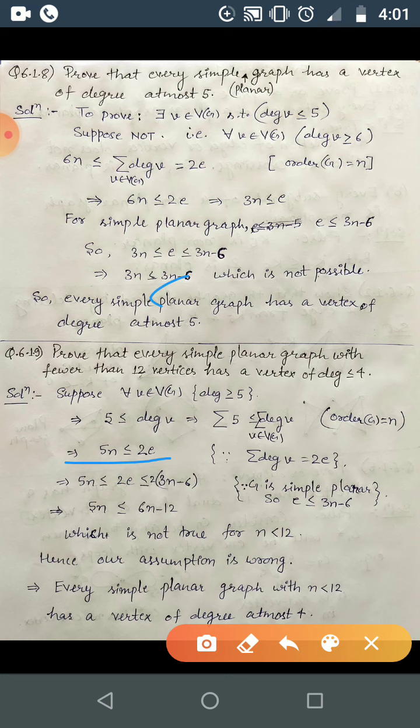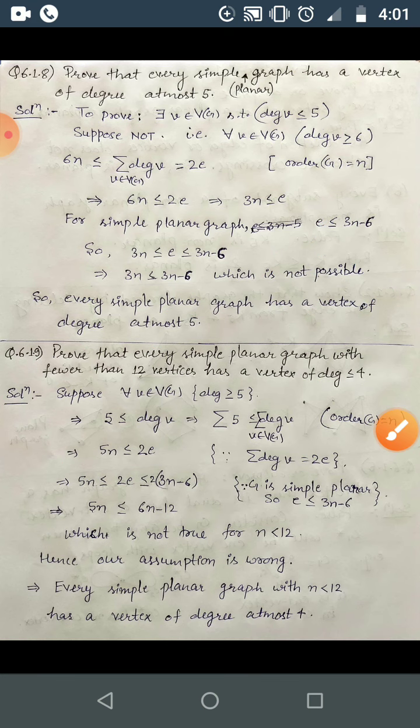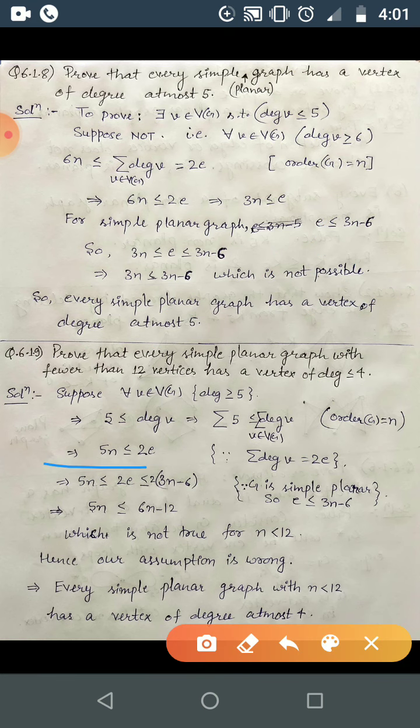This will be 5n less than or equal to the summation of degrees, correct. And the summation of degrees, we know, is twice E by the degree sum formula. So by using the degree sum formula and the above expression, we are just getting 5n, because 5 is being added n times, correct. So here, less than or equal to 2E, correct.